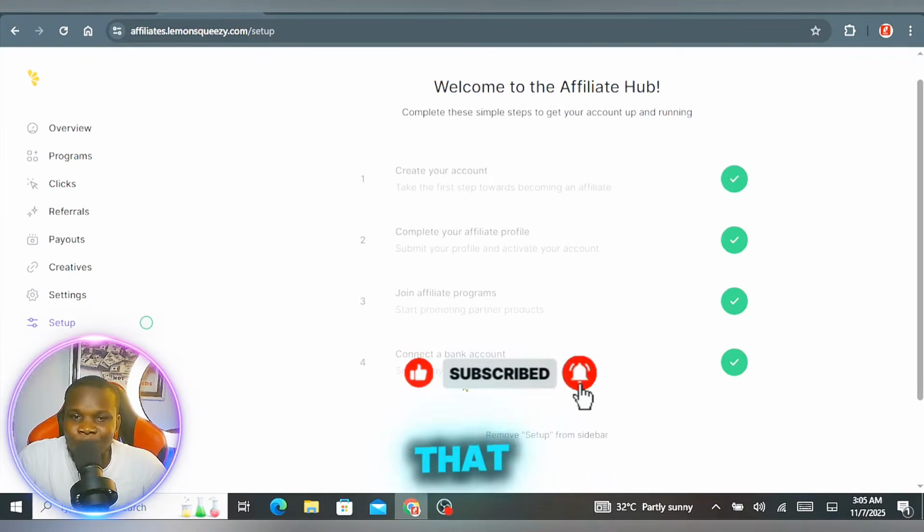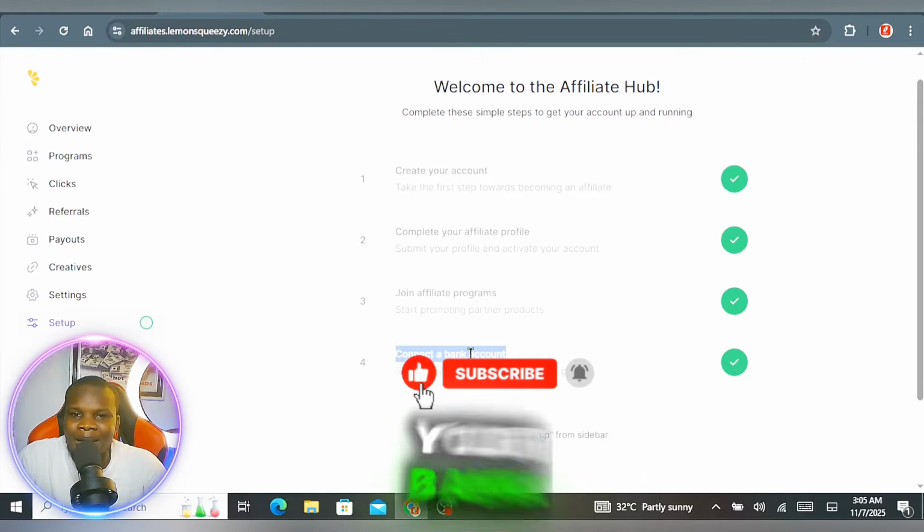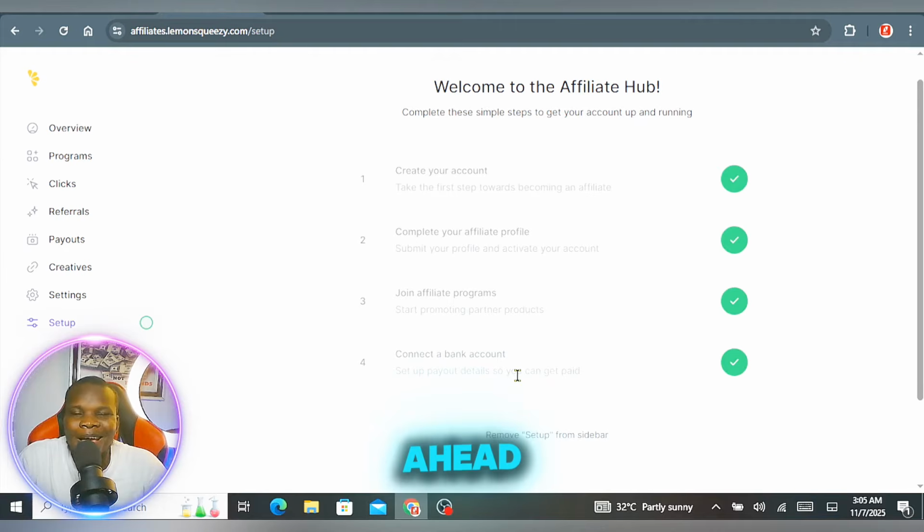Okay, and after that, you're going to simply go ahead and connect your bank account, either your Payoneer or your USD bank account. Anywhere you're going to be receiving your commission, that is what you're going to be adding here. And when you add this, then you have to fall back to number 3, how to get this product.